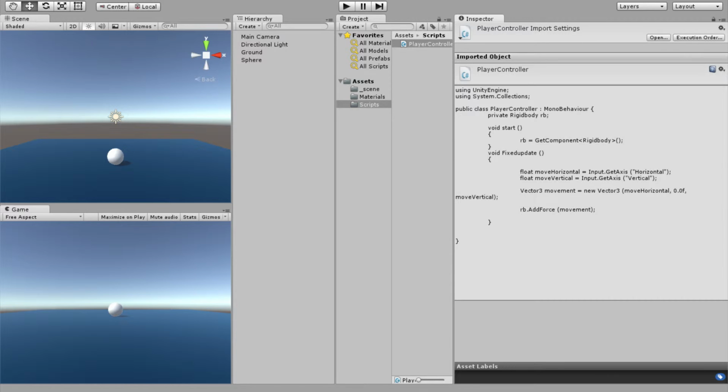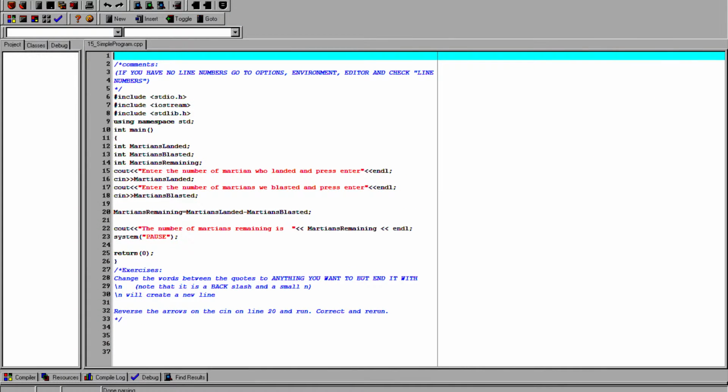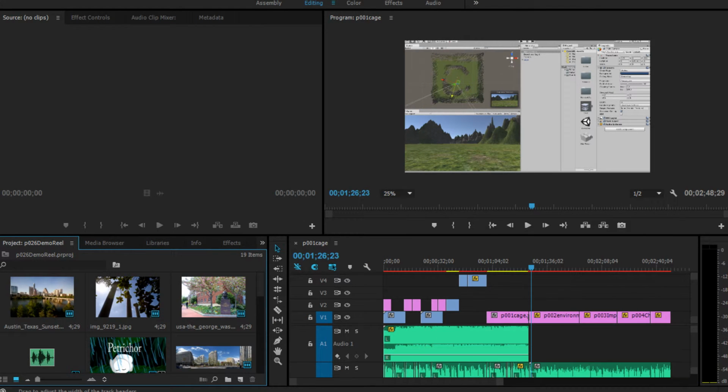Then came a rollerball game demo that we got from Unity. We then created our environment and navigation for the bird flight game and sent it to our mentor. We worked on C++ again, and finally we created our demo reel that we'll use for the rest of the year to put all of our projects on.